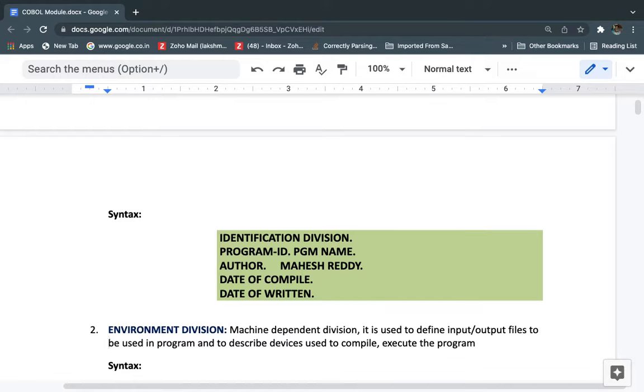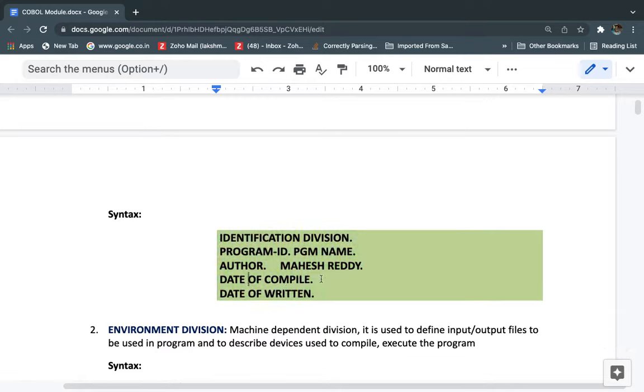So here, identification division, we are saying that under that we have the details of what the program name is. By using this program name only, we can identify, okay, this program is so and so program, and we are using this program for some purpose. And author, for example, here Mahesh Reddy, some person maybe Mahesh Reddy implemented this program. Like that we can understand when we look at the program.